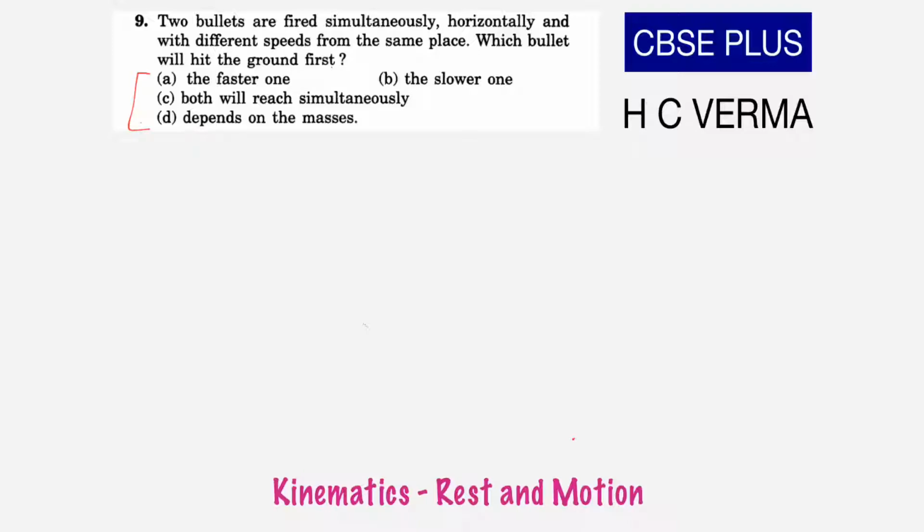So first of all, the question says that the place of the gun is fixed. So this is your gun that is fixed. Now if it is fixed, it means from the ground it has a definite height. Let's take this height as h.